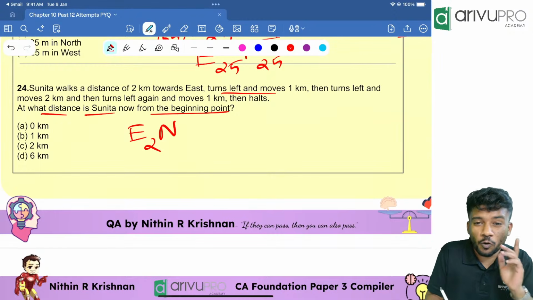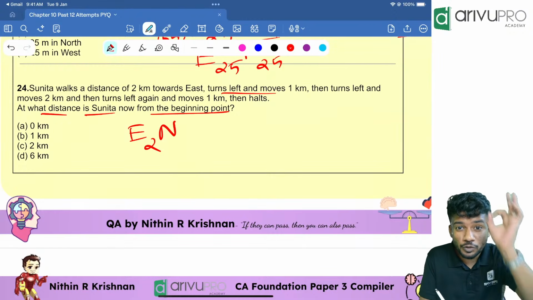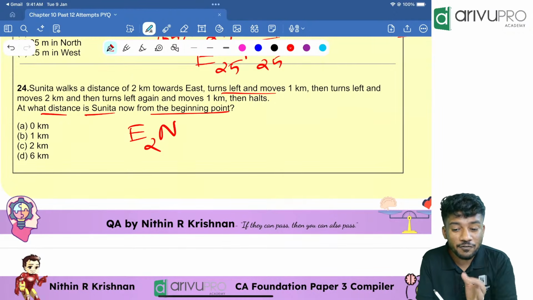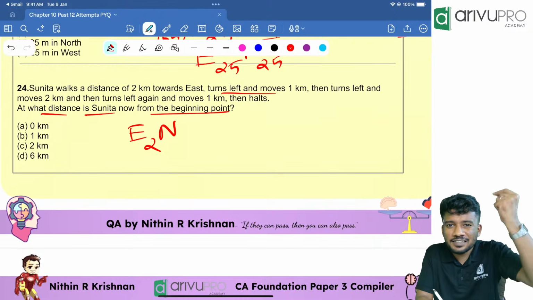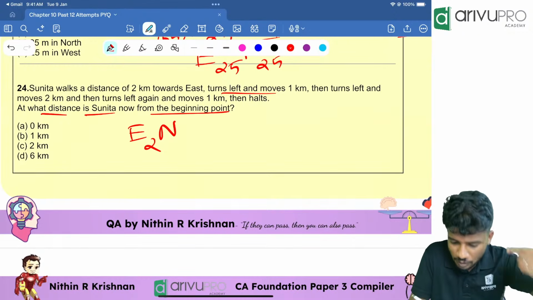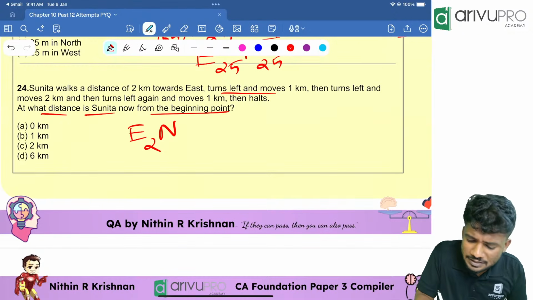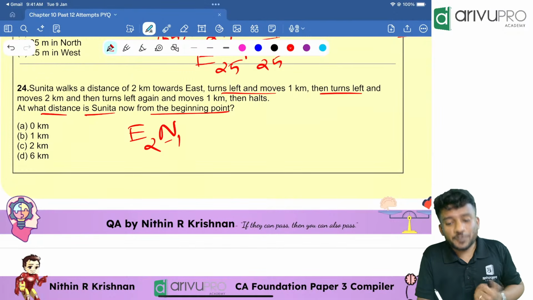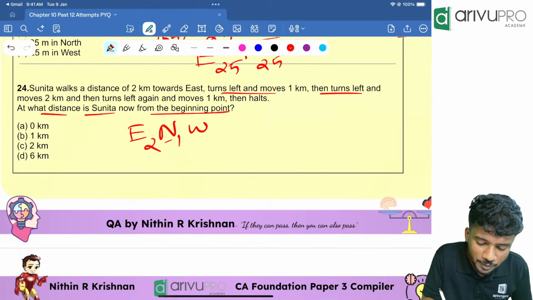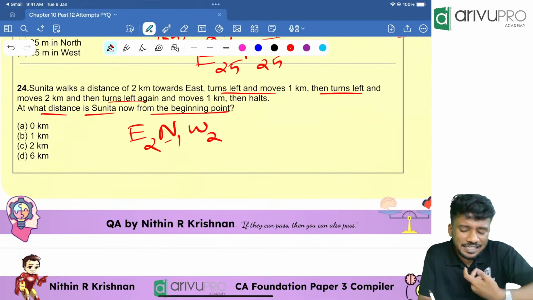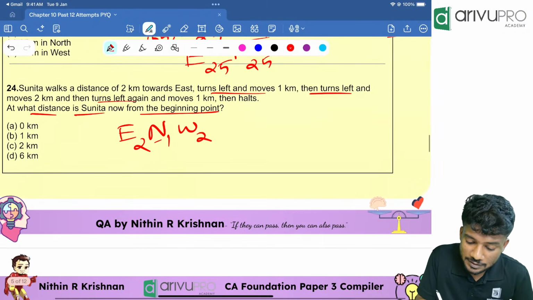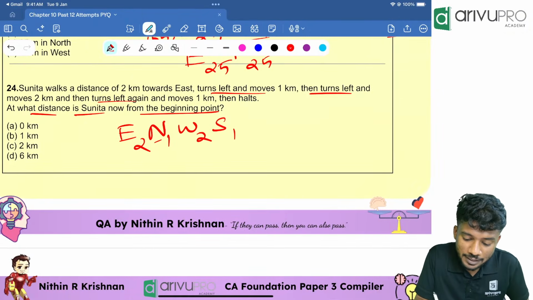North. People, always remember, I told you, you should know what is left of east, what is left of north, what is left of south. Everything you should know. It should come like this. Then only you can solve very fast. Okay. Then turns left and moves 1 kilometer. Then turns left. Left of north is what? West. And how many kilometer? 2 kilometer. Then turn left again. Left of west is what? Left of west is south, and move 1 kilometer, then halt.